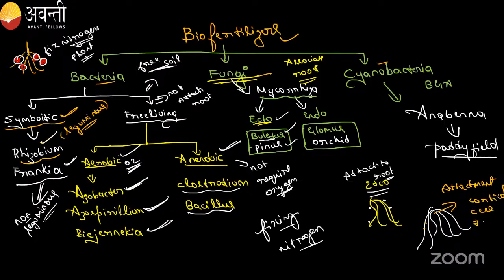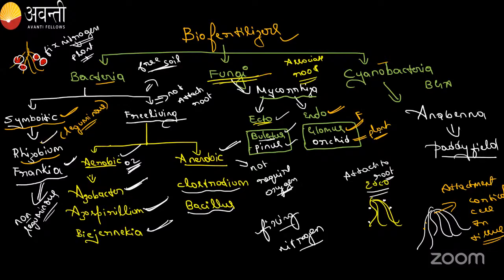It will break the root and go inside the root where the cortical cells are, right? So there it is going to survive. That fungus is endomycorrhiza. The example for that is Glomus. Glomus is the fungi, whereas the orchid is the plant.